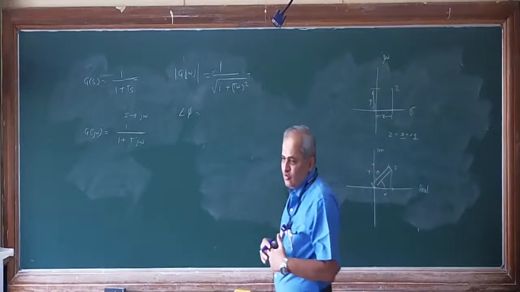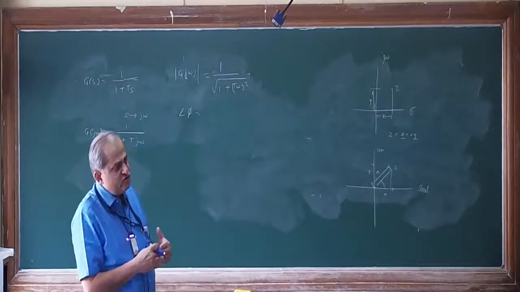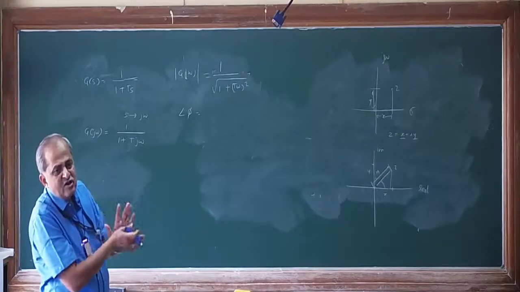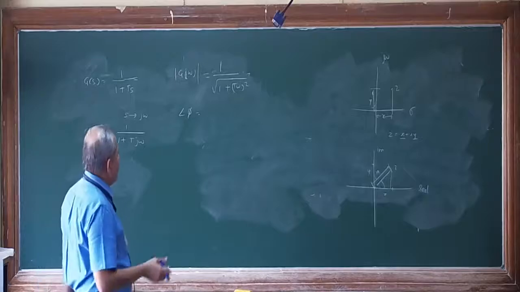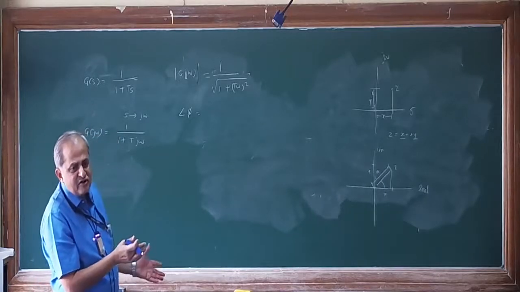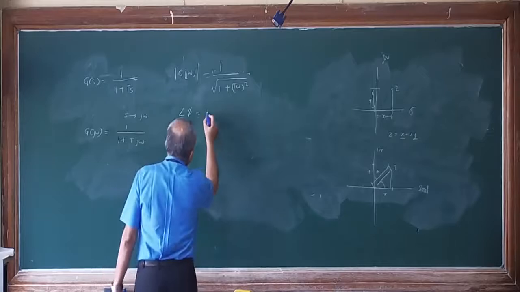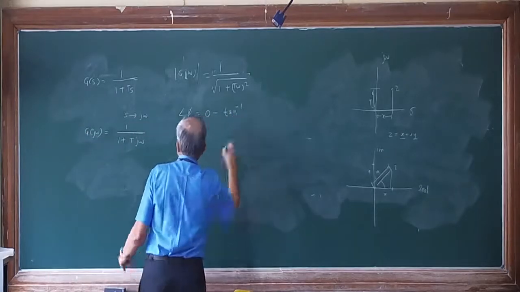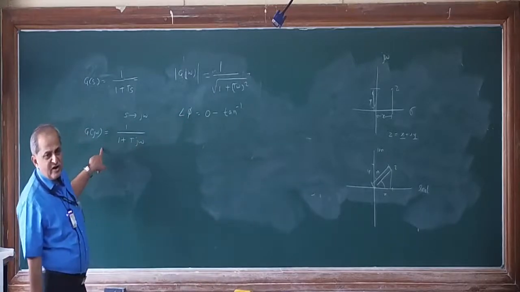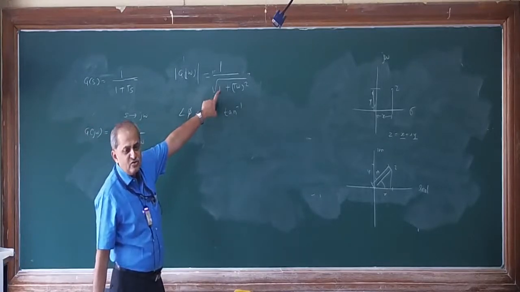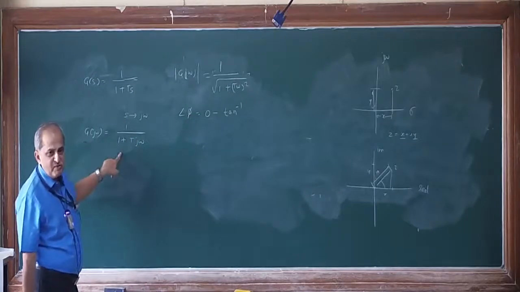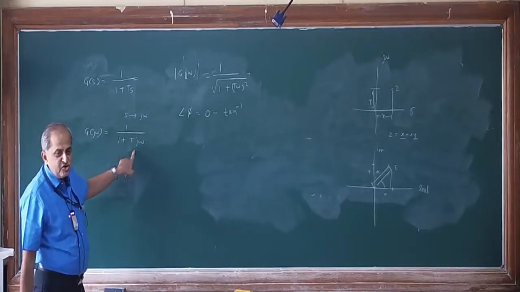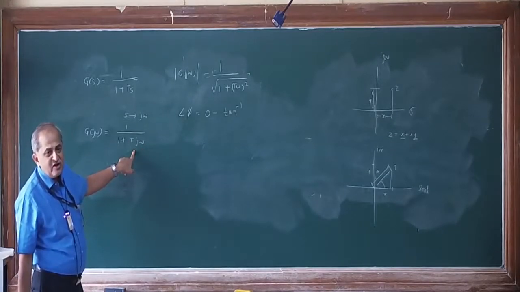Now, in the angle case, instead of dividing you have to subtract: angle of numerator minus angle of denominator. This is the method followed. The angle of numerator is 0 because the imaginary part is 0. So for the angle of denominator, it is minus tan inverse of the imaginary part divided by real part. Come back, don't look at this magnitude part. See the original problem, G of j omega. The real part is 1, imaginary part is T omega. J should not be considered. J indicates the imaginary operator.